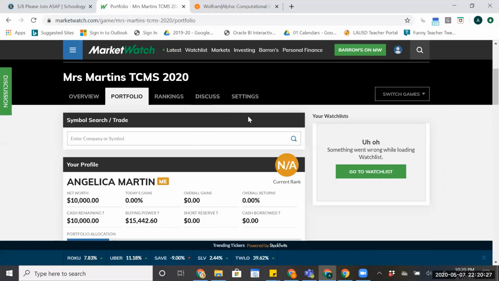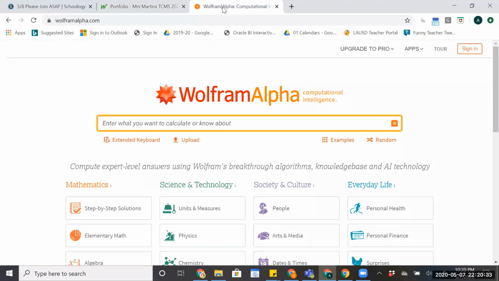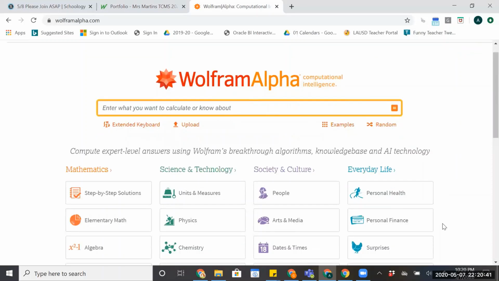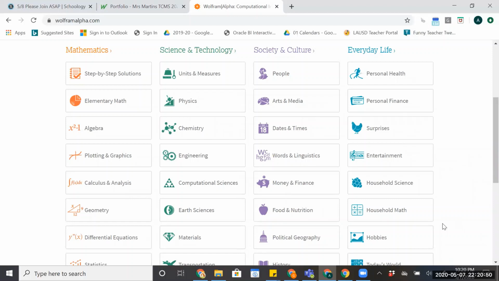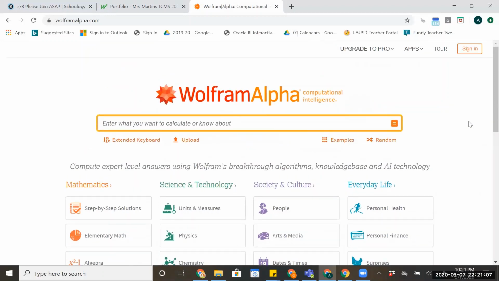All right, and so now I'm going to go ahead and jump into Wolfram Alpha so you can see how that works. No need to sign in for this one. Wolfram Alpha is really just a search engine, okay? And notice that there's all sorts of things it can help you do. I guess a gift to you as you leave high school and go into college, it is very helpful with making computations, okay? Stats, geometry, derivatives for those of you who jump into calculus. Lots and lots of help and support. It's a great resource. And for us, we're going to use it to help us with our stock market.